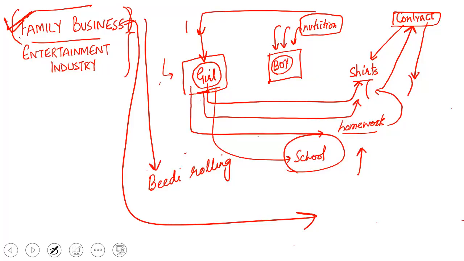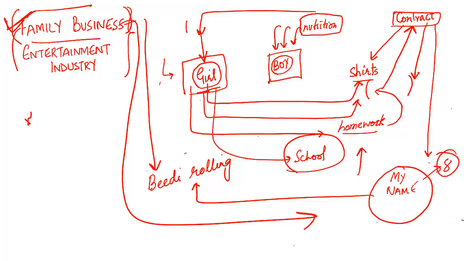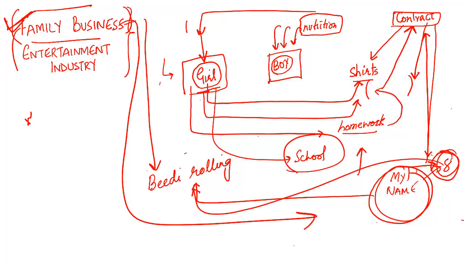There is another problem. Since this family business is not defined, what is happening in today's India is that there is a big contractor. What he does, he starts a business of beady rolling and starts this business in my name. Why? Because I have 8 children. When I have 8 children, this is a lucrative provision for this contractor. He starts this business in my name so that he can employ 8 of my children in this beady rolling, because these children, after the school hours, they can work in family business. That is one problem with this law.